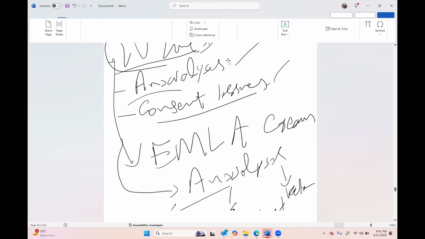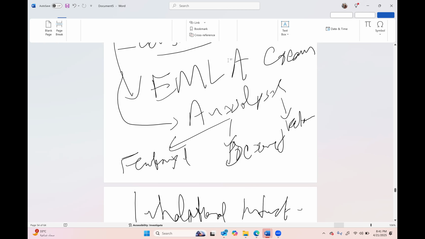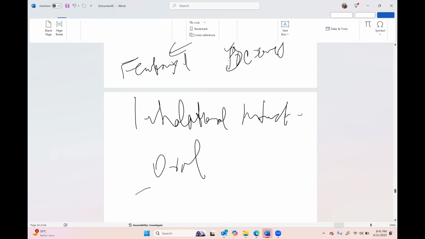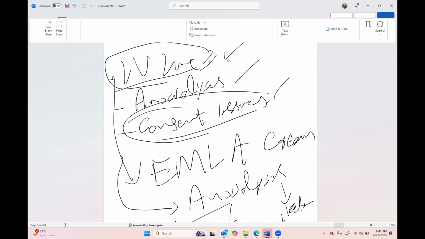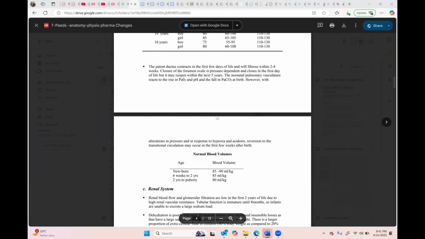IV lines, as I mentioned, EMLA cream, or for anxiolysis, the route will be either oral, rectal, IV, sorry, intramuscular, or even intranasal. So these are the things you can handle in the preoperative period. Preoperative consent issues also: the father or mother or any guardian is the one to give you the consent. So you can say that there are issues related to consent and the IV line. Okay. So what else?